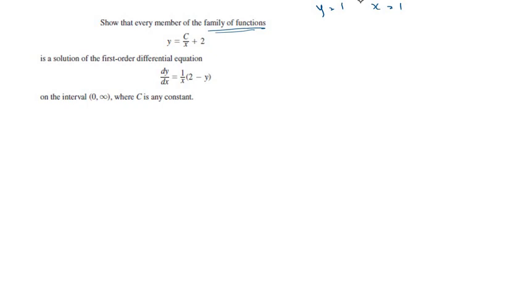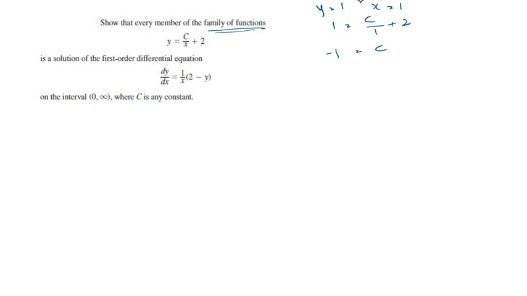If this is a member of the family of solutions, this is a solution. For example, when y is equal to 1, it is 1 equals c over 1 plus 2. So c is equal to minus 1 here.